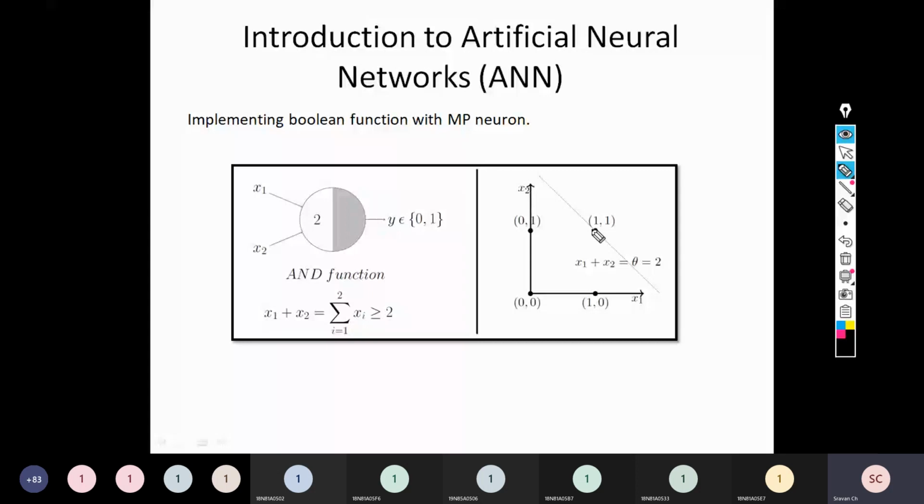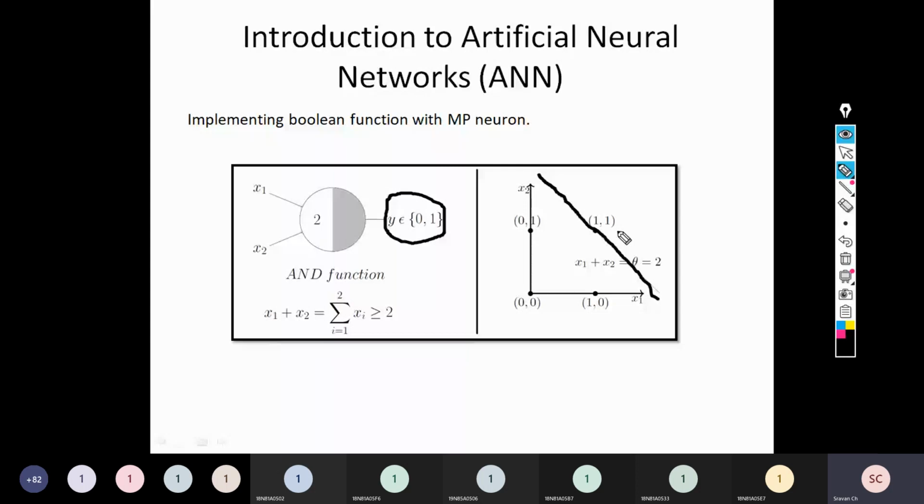What are my possible outcomes? 0, 1. So it should divide my problem into 2 separate parts. If you observe, by looking at the table, where is 0, 0? Here, below the line. Where is 1, 0? Below the line. Where is 0, 1? Below the line. What is the output in all these 3 cases? 0. Now go on top of the line. What is the output? 1, 1 means what is the output? Output is 1. So below the line, output is 0, and on top of the line or above the line, output is 1.